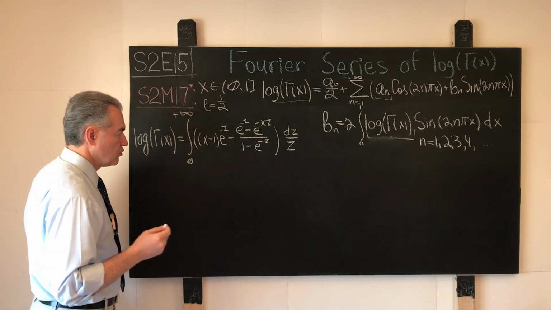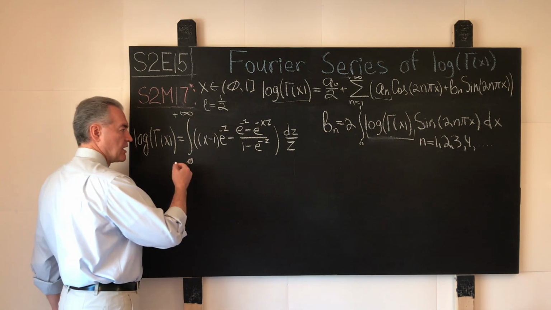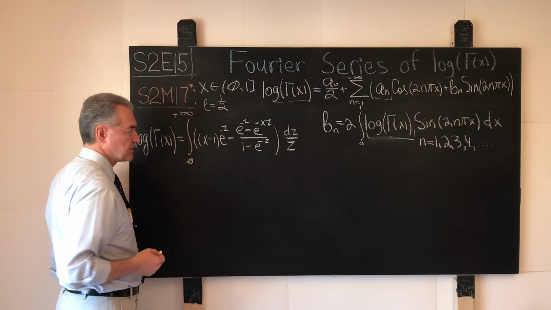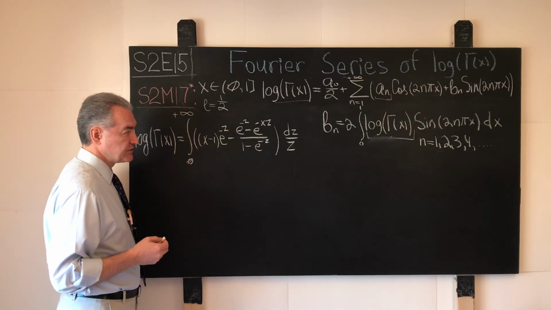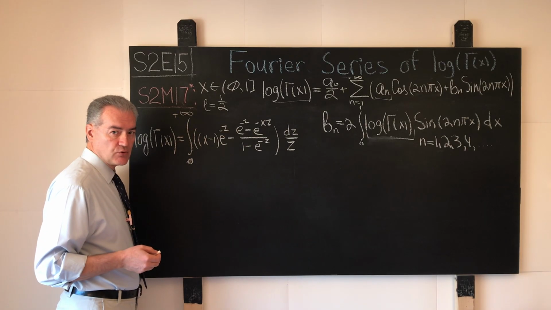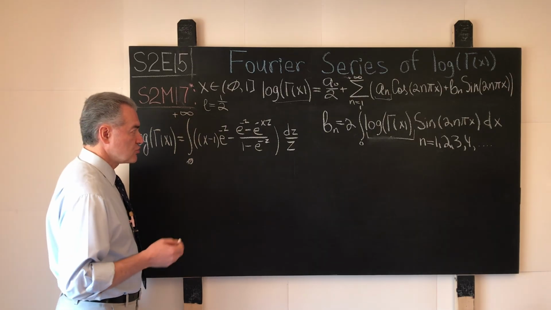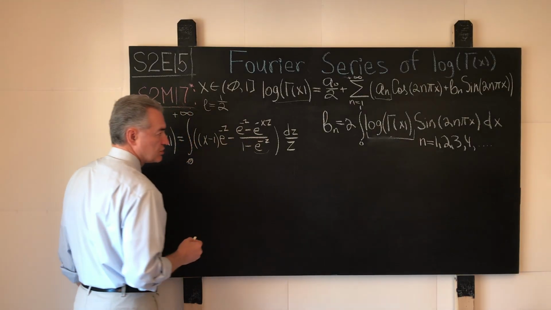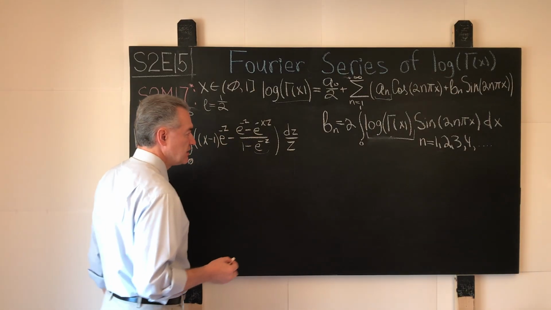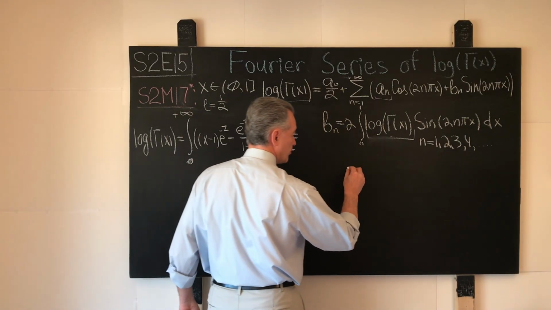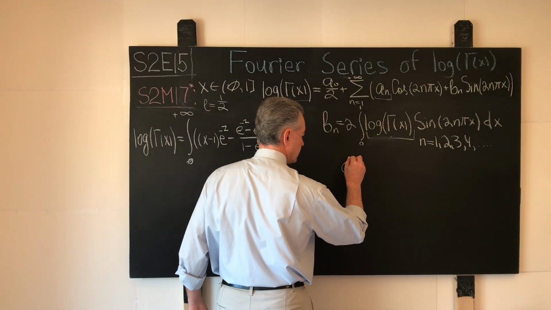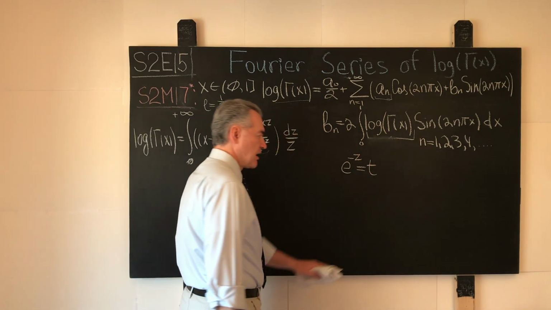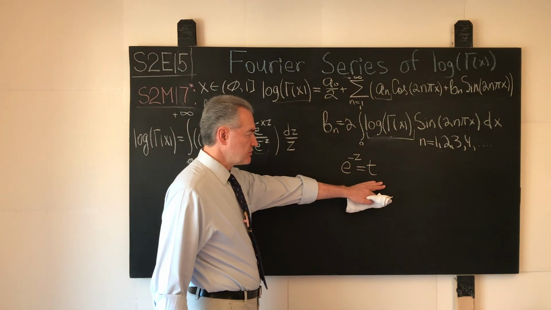In other words, what do you think the next step in our manipulations should be, and what kind of substitution would you make in this case? You can put this video on pause, think about it. When you come back, it should be evident that the exponential substitution is practically begging to be made. In other words, we put e to the negative power of z, we set it as t. This will be our new dummy integration variable.